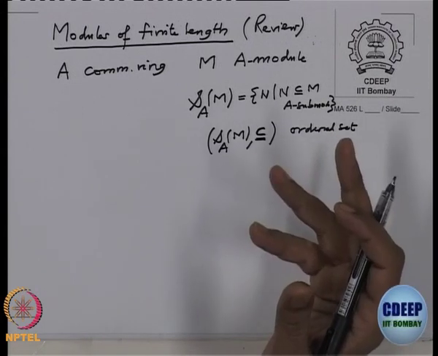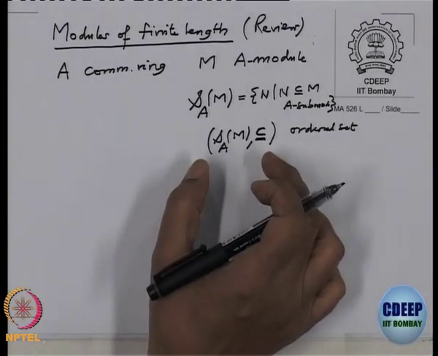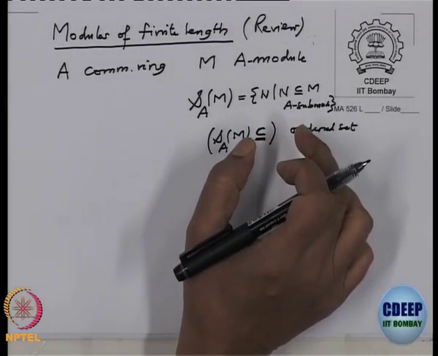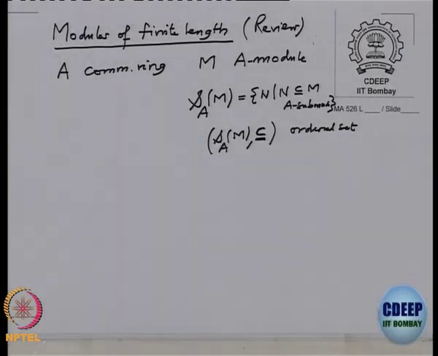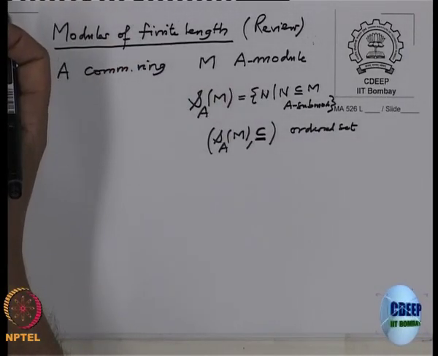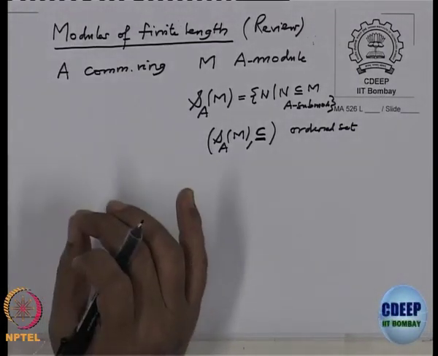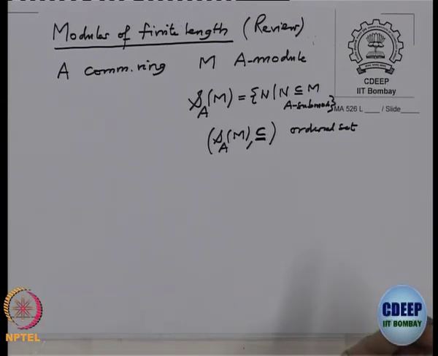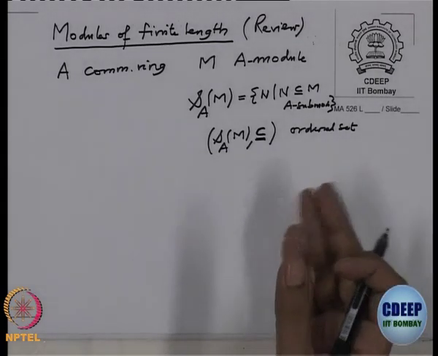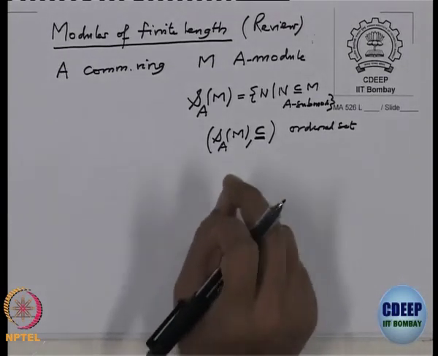So whatever theorem you prove for Noetherian, if I change to the dual set, that statement will hold. Noetherian becomes Artinian and Artinian becomes Noetherian. So you only really have to prove one theorem, by just changing the order to the opposite order.